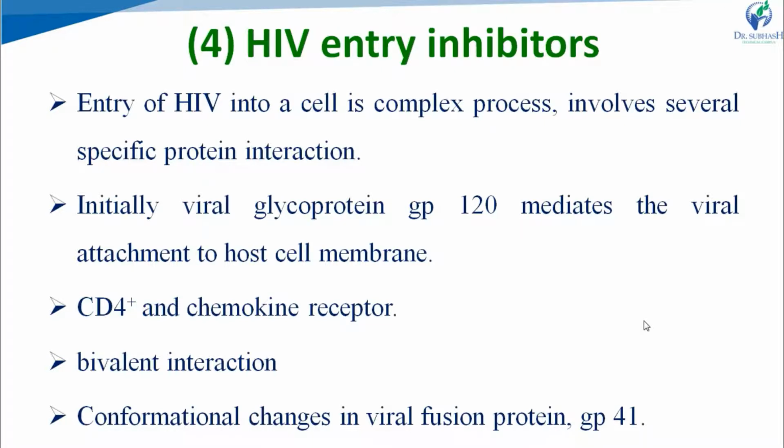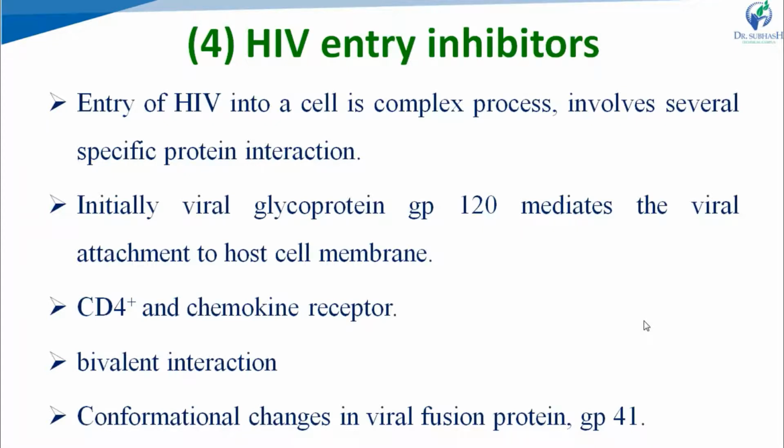The next class is HIV entry inhibitors. This causes the inhibition of HIV entry into the host cell. Entry of HIV into the cell is a complex process involving several specific protein interactions. Initially, the viral glycoprotein GP120 mediates virus attachment via its binding to at least two host membrane receptors, that is, CD4 plus and the chemokine receptor.